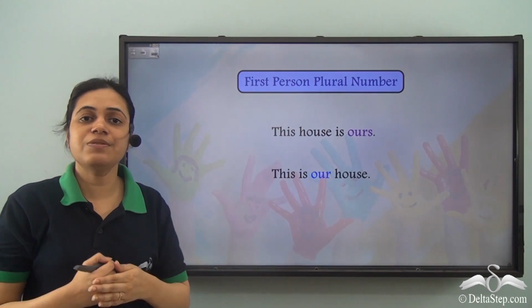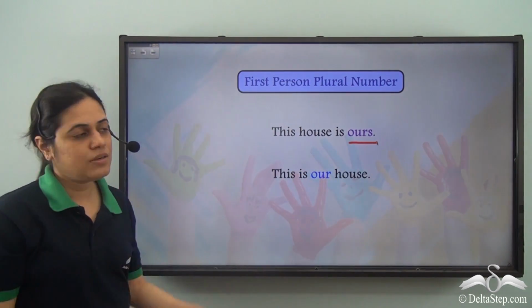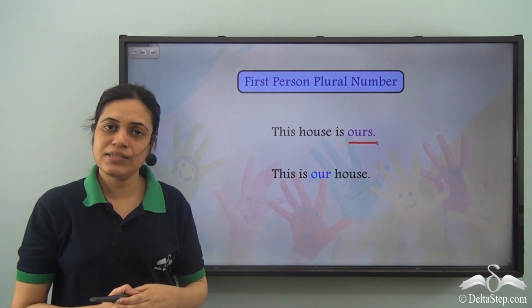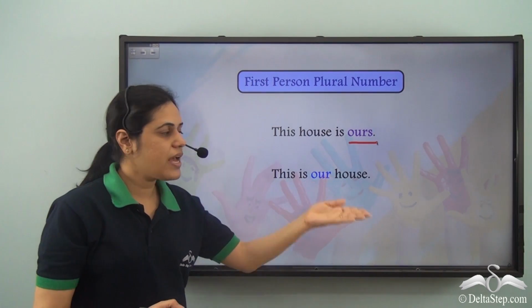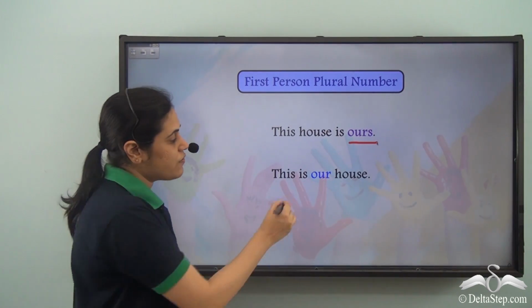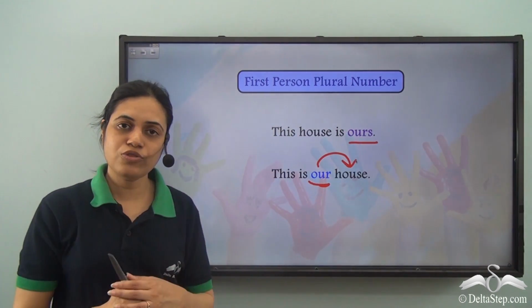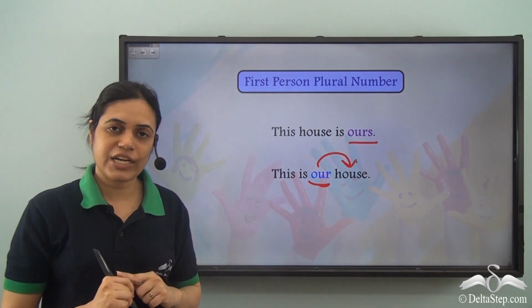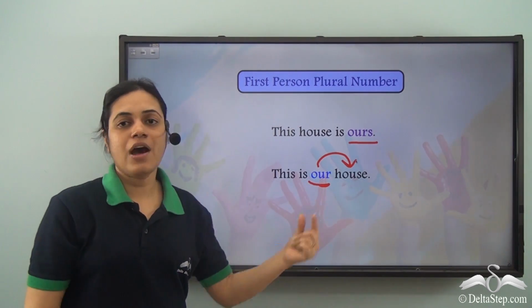For first person plural number, the possessive pronoun is ours. This house is ours. But the possessive adjective is our: this is our house. So the word our describes the noun house. So it is an adjective. Whose house is this? Our house.